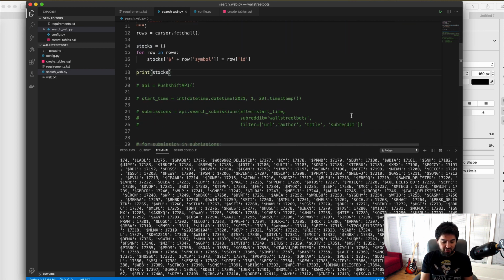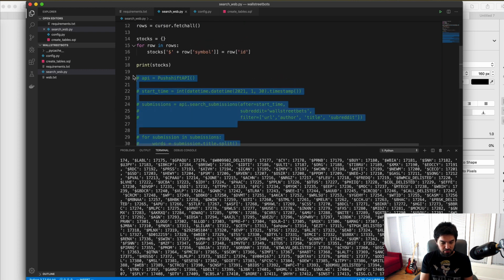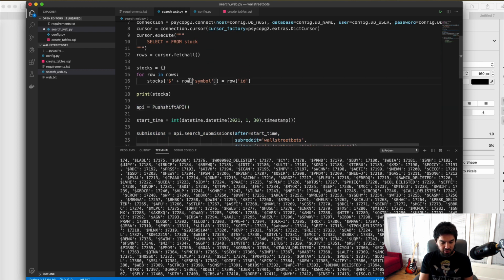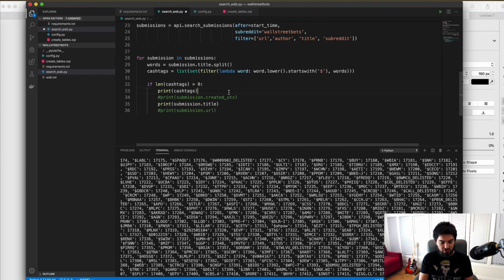And as you may have guessed, as we're looping through these submissions here, so we get our Pushshift API back here, and then we have this mapping. And so now as we're looping through this, we know our cache tags, and then for each one we can look up what the stock ID is, right? And we insert the stock ID and a mention in our mentions table. So now we just need to write some insert queries.